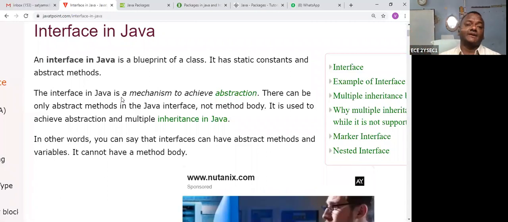So next is the abstract class. Up to now, before abstract, in the inheritance property, the method body is available to the user. But in the abstract class, it is hidden. Here we are using polymorphism, and here we are using inheritance.